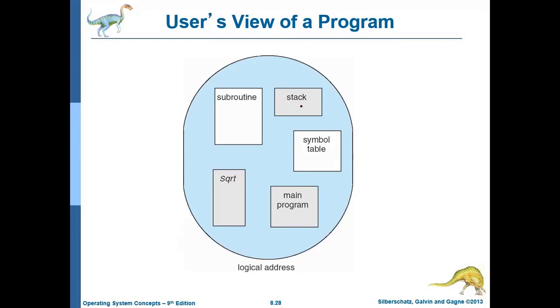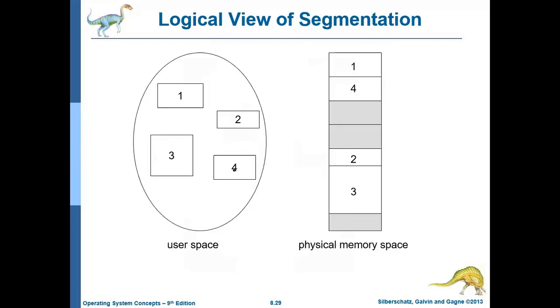Now what to do with these segments? These segments need to be mapped into the physical memory. Physical memory is somewhat like this, as we discussed in paging also. So there will be free space. First you put one here, then the fourth here, the second here, the third here. These will take different sizes in the physical memory.